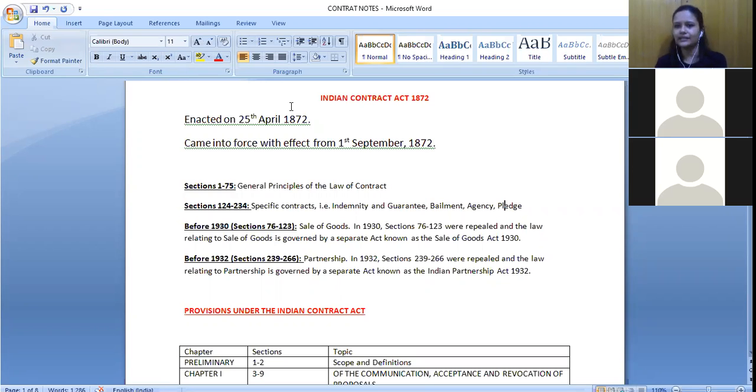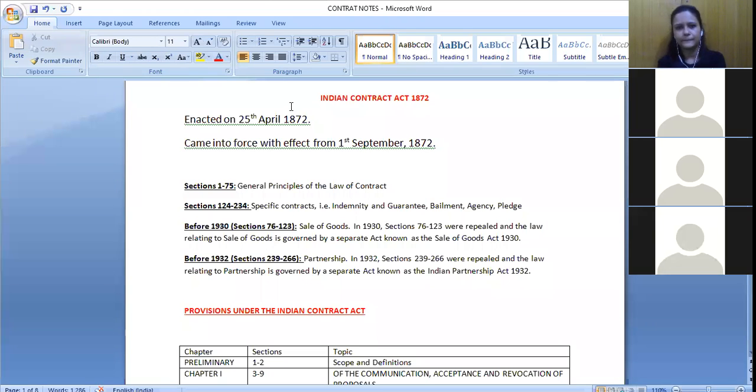So is this part clear, the history part? Nothing much to remember from that part, just these two dates. Is this part clear? Any doubts, anyone? Yes, ma'am.